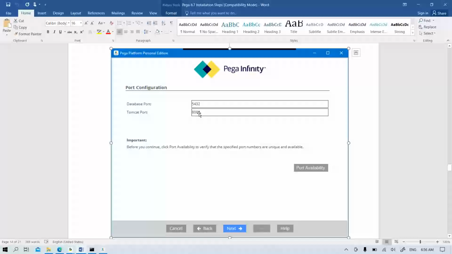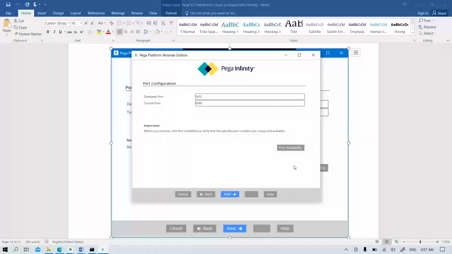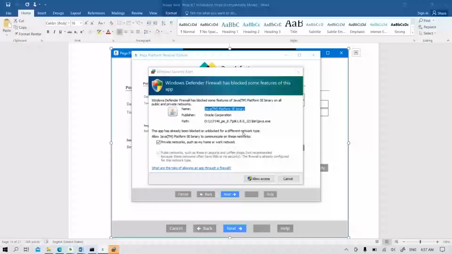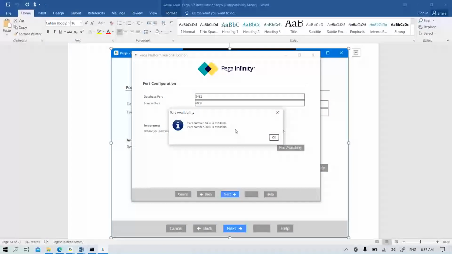See here, in most systems, it will take the unique port details automatically. Once you get this page, check the port availability. For example, click on this button called port availability. Okay, if you again get any security alert, click on allow access. See, it must show the port is available for both the database and server. It must show the port number is available.